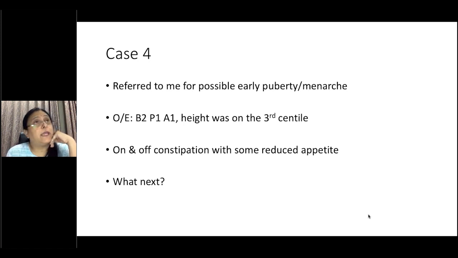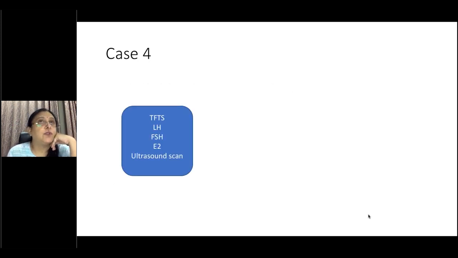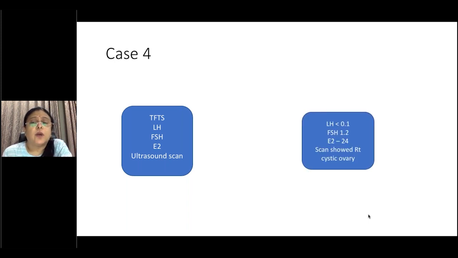What we usually do with any child who presents with puberty related issues, we always do a thyroid profile, whether we are suspecting delayed puberty or precocious puberty. So: thyroid profile, LH, FSH, estradiol, and an ultrasound scan. We would also consider doing an X-ray to assess the bone age. So what were the results?